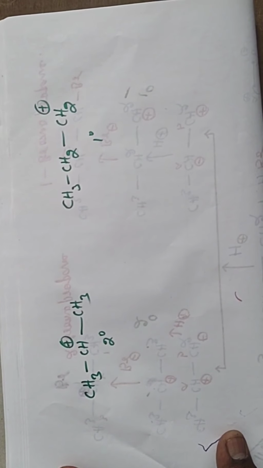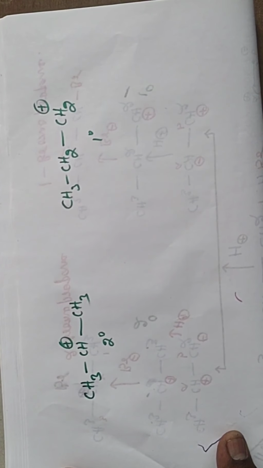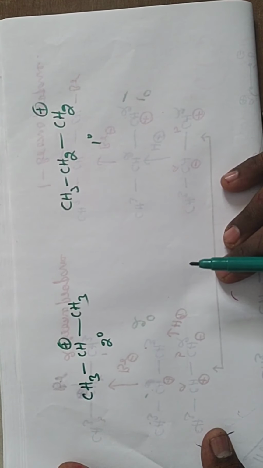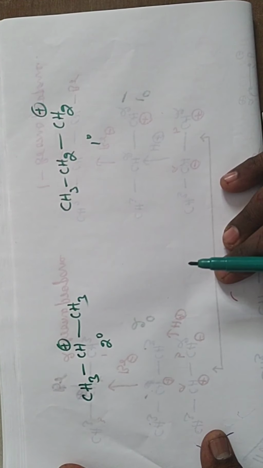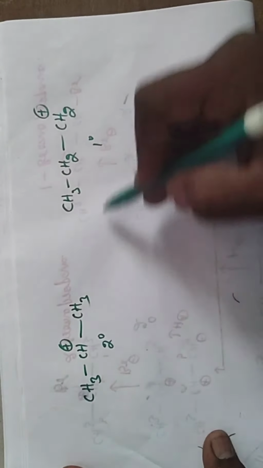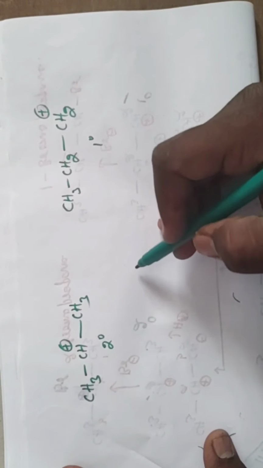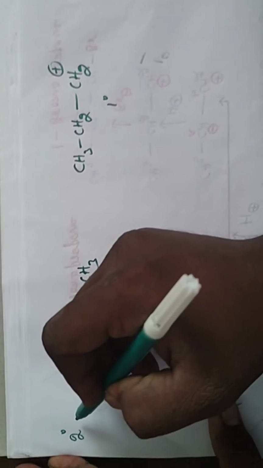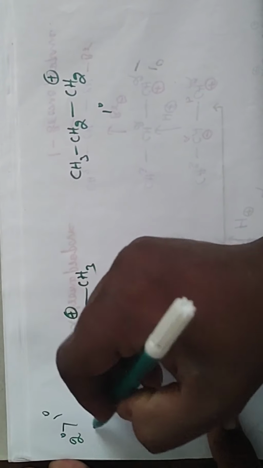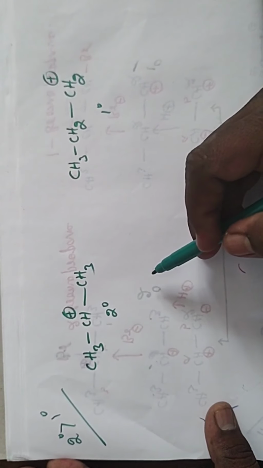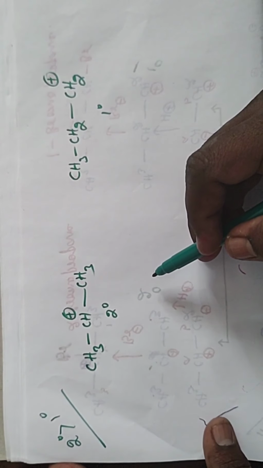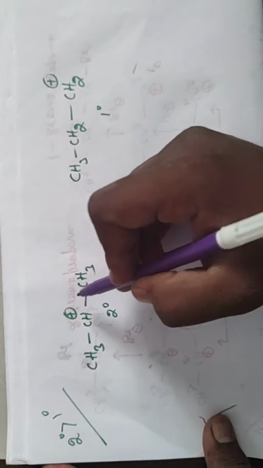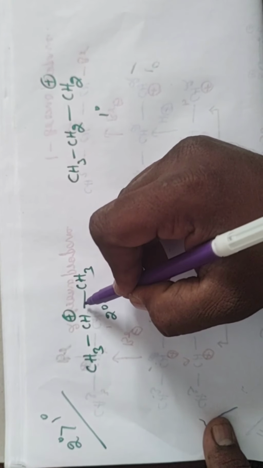So you observe that, as per the Markovnikov rule, the intermediate which is more stable gives the major product. In secondary carbocation and primary carbocation, which one is more stable? Secondary is more stable than primary. So secondary carbocation is more stable than primary carbocation. Why? You already know this from your previous knowledge.